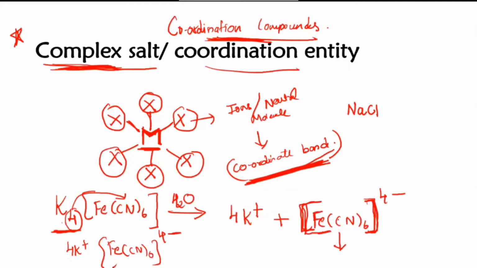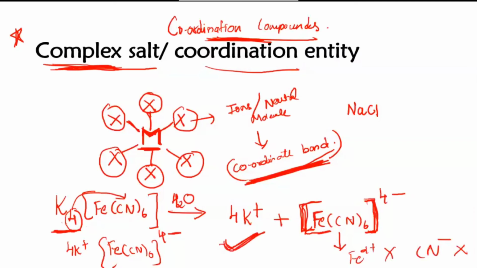That means the bond present between them is a strong bond which is not able to be broken by the water molecules. So that is called a complex. They don't dissociate further to give you Fe2 plus ion and cyanide ion. So if you expect them to answer the test, they will not. They will give you an answer only for potassium. They don't give you any answer for Fe and they don't give you any answer for CN.